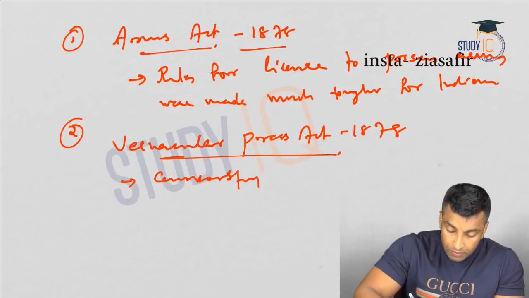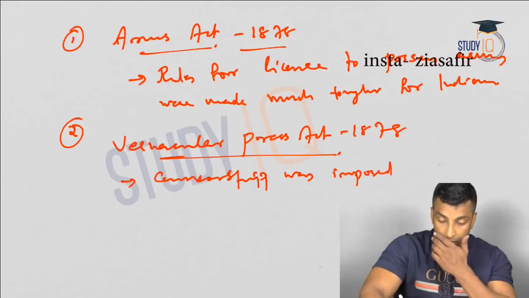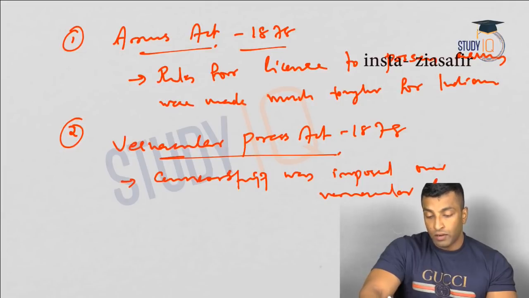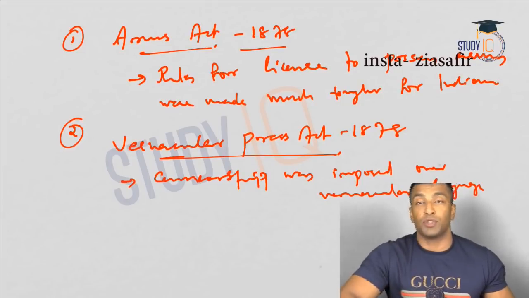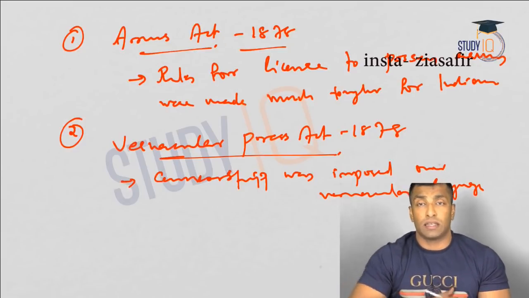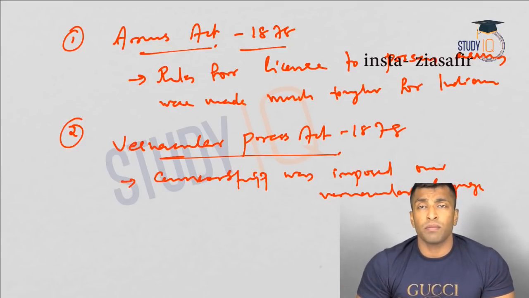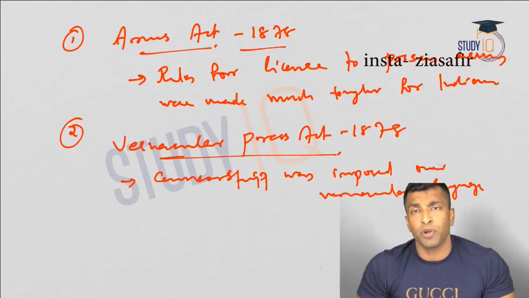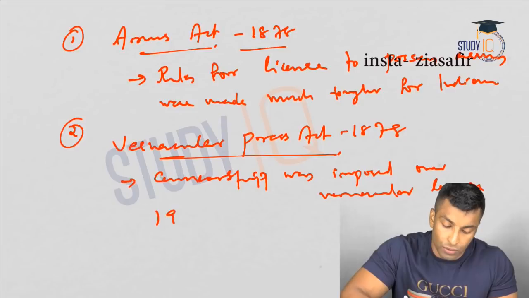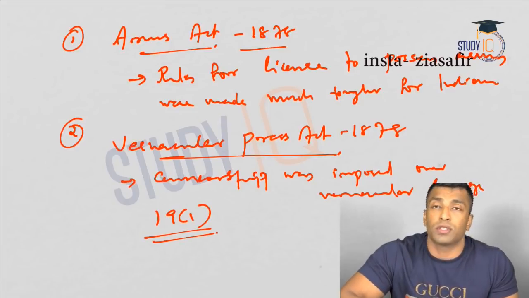Censorship was imposed over vernacular language newspapers. Okay, so I have already told you the vernacular language newspapers have to pass through censors, and this was a huge attack on the freedom of expression. And intellectuals at any point of time always demand freedom of expression and thoughts, and the Indian Constitution guarantees it through Article 19(1) of our Constitution.